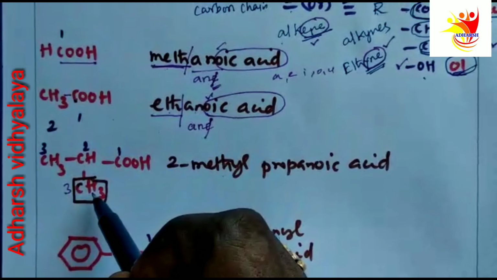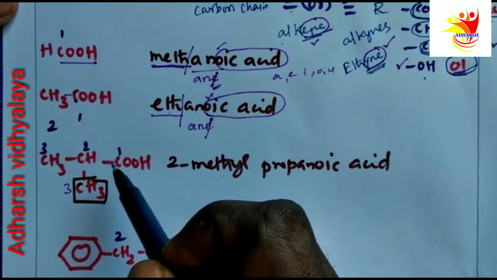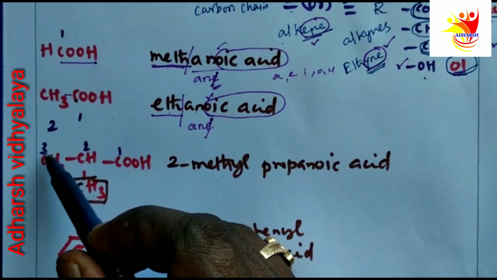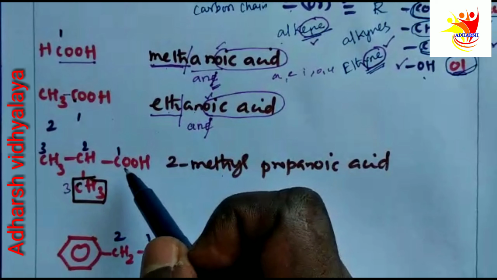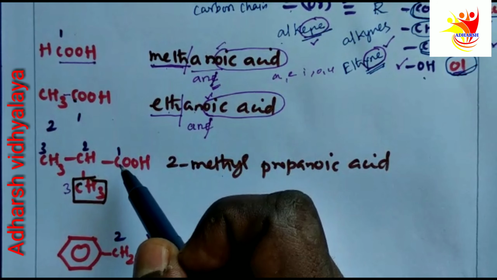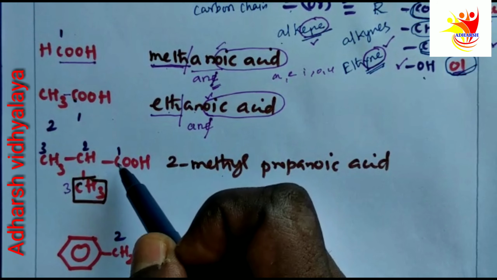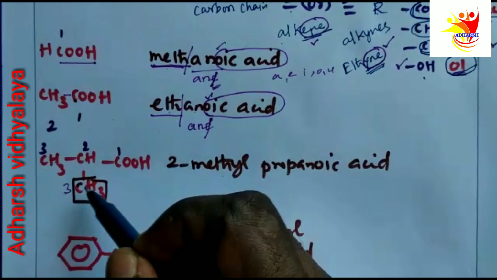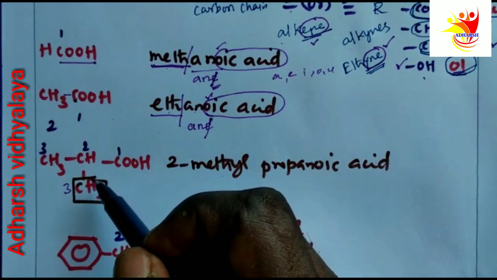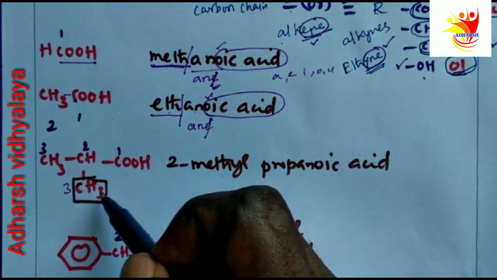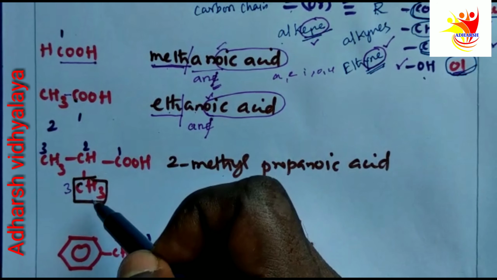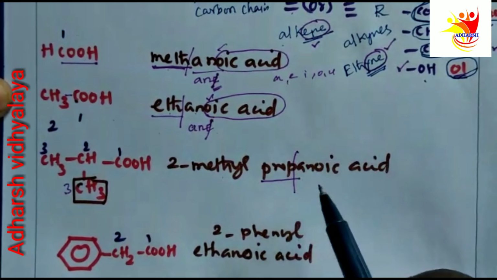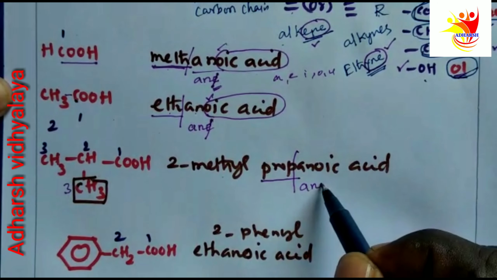See here, 1, 2, 3, and consider the methyl as a substituent. So first we have to take the longest carbon chain. Then we give numbers to the carbons. The functional group carbon must contain the least number. Here, the methyl group is a substituent, so its IUPAC name is 2-methyl. It is a prefix, and the prefix comes before the root word. Here, what is the root word? Prop. What is the primary suffix?